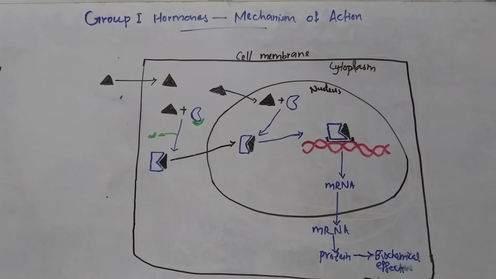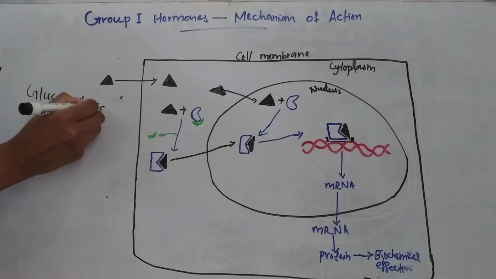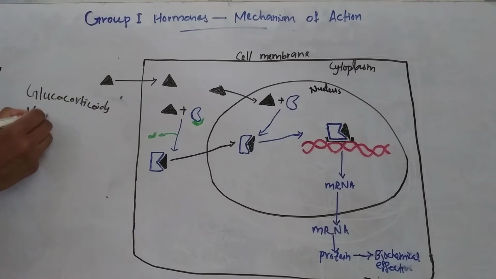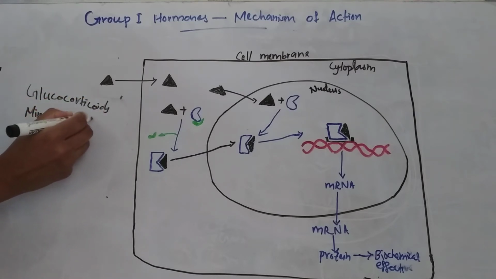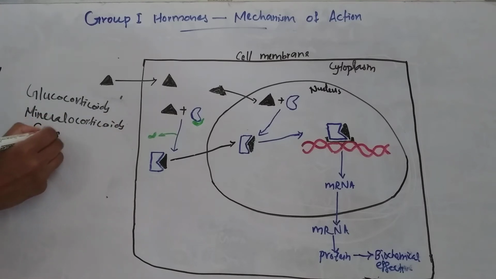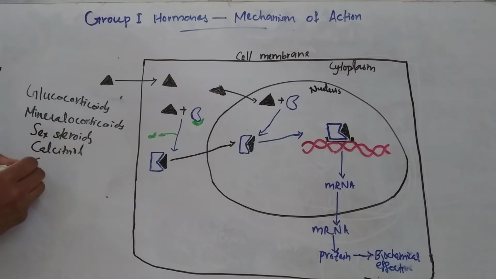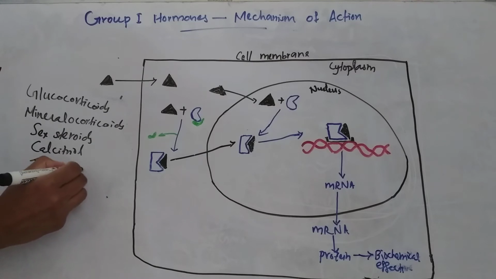Hello everyone. Today we will discuss the mechanism of action of group 1 hormones. Group 1 hormones, for example, glucocorticoids, mineralocorticoids, sex steroids, calcitriol, then T3, T4, retinoic acid.